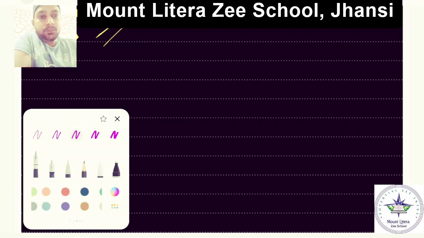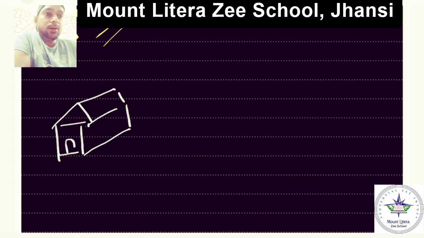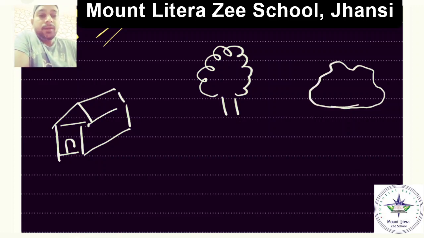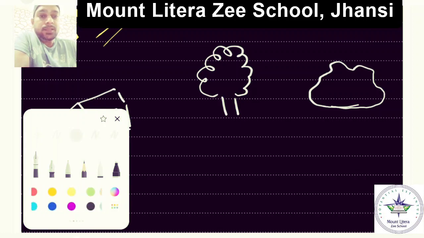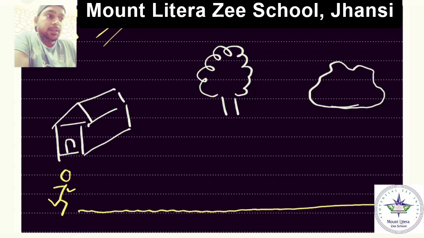Suppose there is a house. See, my drawing is not that good, so please do consider it, dear students. So this is a house, and there is a small tree here somewhere, and there is a rock somewhat like this. And let's take a boy, and the boy starts to run in this direction.